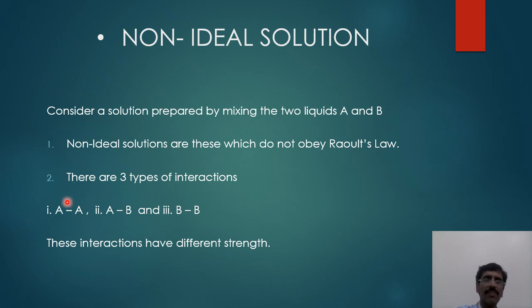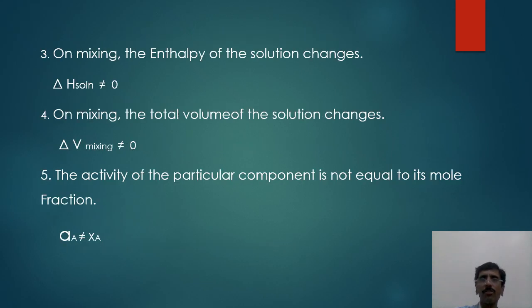When you talk about the second point, there are three types of interactions, as I said, amongst the two and within themselves. So accordingly we have AA, AB as well as BB. Now here it is not going to obey Raoult's law. So obviously the strength of the AA, the AB and the BB are going to be different. So these interactions have different strength. In the previous case we said that the interactions had the same strength. Now it is different.